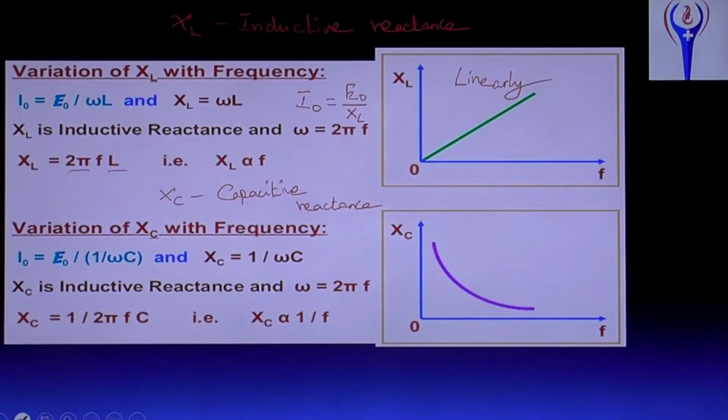I naught equals E naught into 1 by omega C. Actually, I naught equals E naught by XC only, where XC equals 1 by omega C, and omega equals 2 pi F. Substituting this, XC equals 1 by 2 pi FC, so XC is proportional to 1 by F, or XC is inversely proportional to F. That is why, when F increases, XC decreases. Noted?